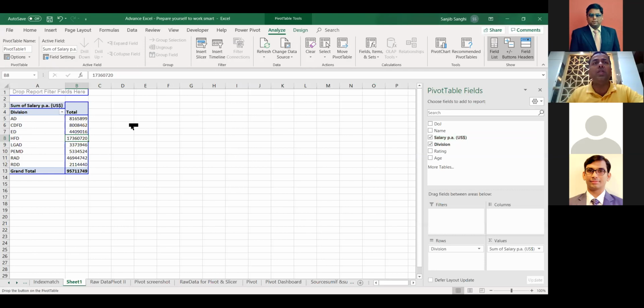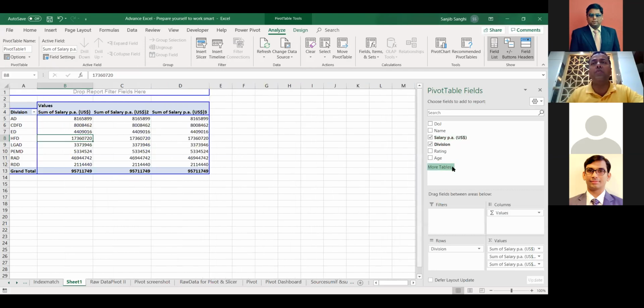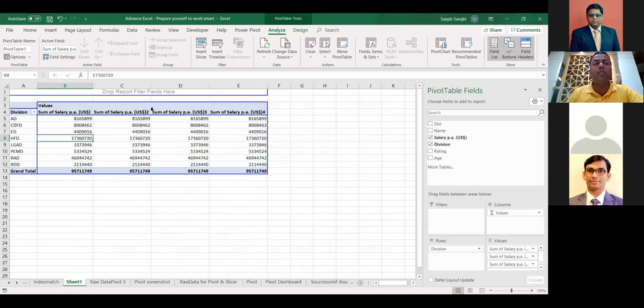Now what I will do is try and create 3 more columns, or maybe 4 columns, for this. Boom. So why am I taking time on pivot table? Because then I will not repeat most of this exercise in Power Pivot, where I'll try to pull Power Query and then pivot that, because the concept of pivot table will be clear to you. So I got all these 4 columns with the salary by division.